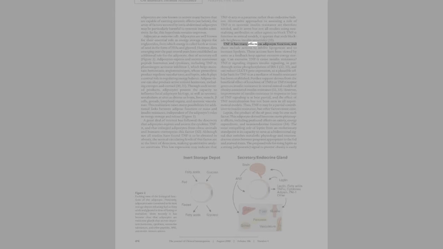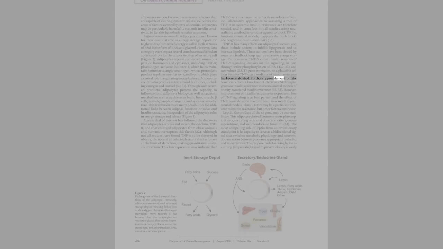TNF-alpha has many effects on adipocyte function, and these include actions to inhibit lipogenesis and to increase lipolysis. These actions have been viewed by some as a feedback loop against excessive energy storage. Can excessive TNF-alpha cause insulin resistance? TNF-alpha signaling impairs insulin signaling, in part through serine phosphorylation of IRS1, 32-33, and can reduce GLUT4 gene expression, so a plausible cellular basis for TNF as a mediator of insulin resistance has been established.